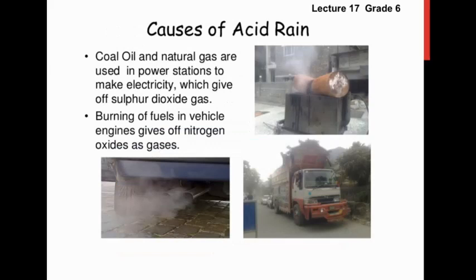There are many reasons for acid rain. Coal, oil and natural gases are used in power stations to make electricity, which give off sulfur dioxide gas. Burning of fuels in vehicle engines gives off nitrogen oxide gases.